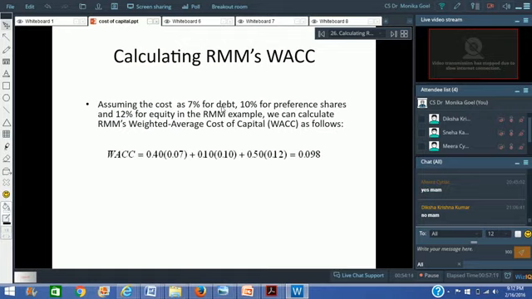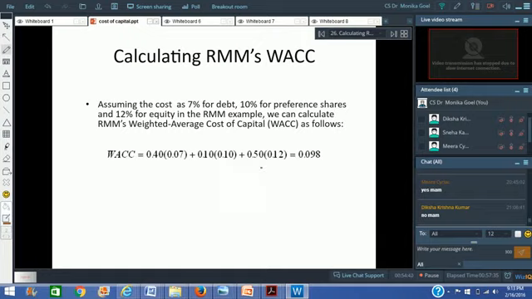Simply multiply the cost with the weight and add the three together. So cost of debt was 7%, that is 0.07. The weight of debt was 4 lakhs divided by 10 lakhs, which is 40%. So 40% multiplied by 7%, plus the cost of preference shares is 10% and the weight of preference shares is also 10%.